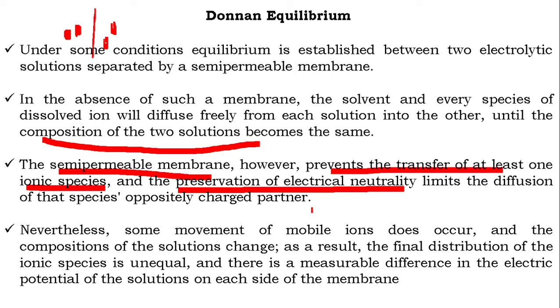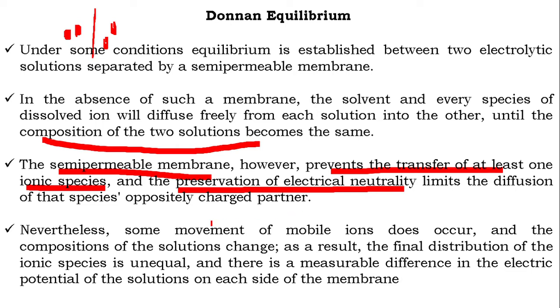So, in order to maintain electrical neutrality, concentration of one species may be much increased on one side of the membrane. Such a type of equilibrium is called Donnan equilibrium.